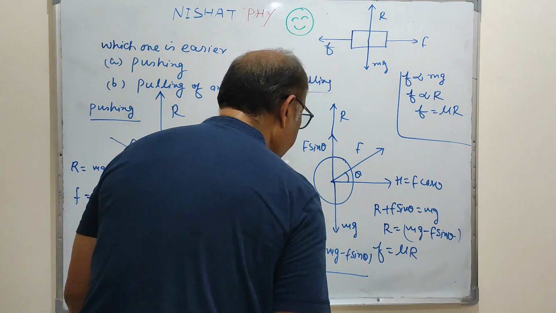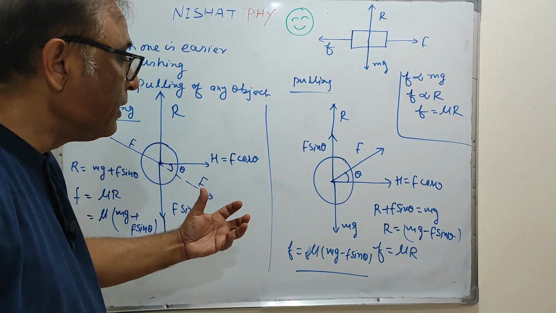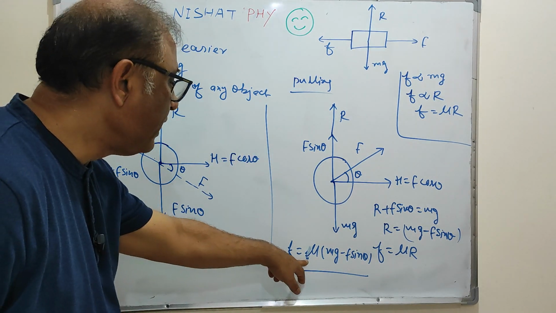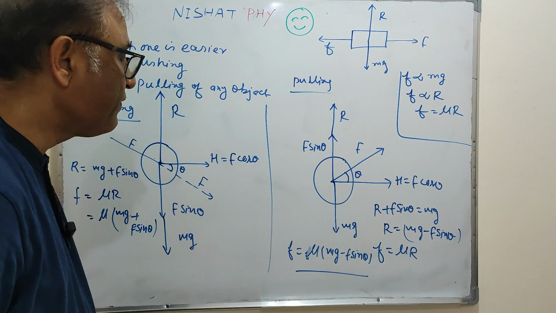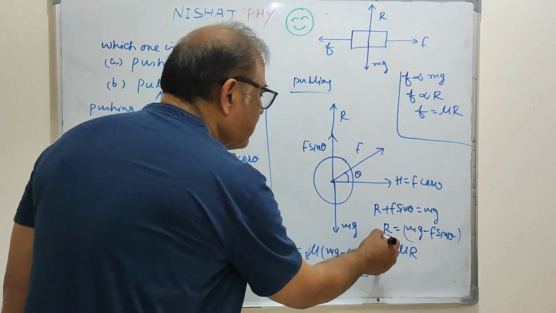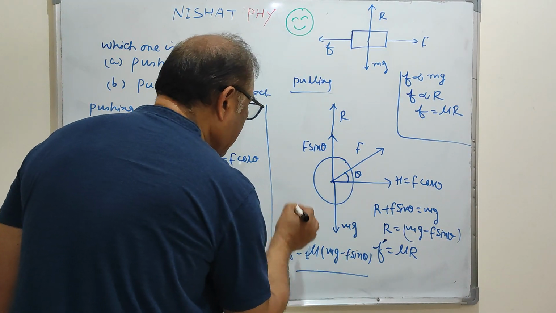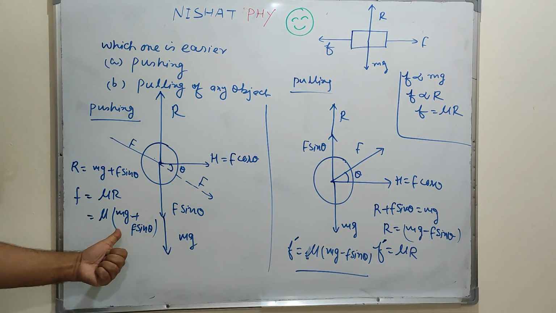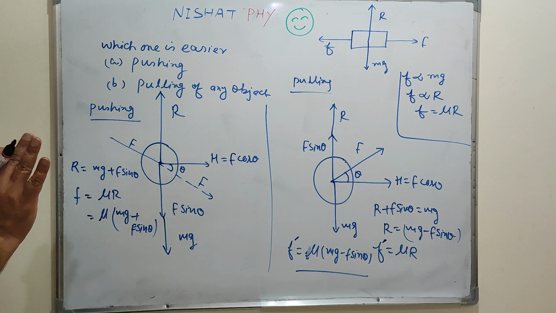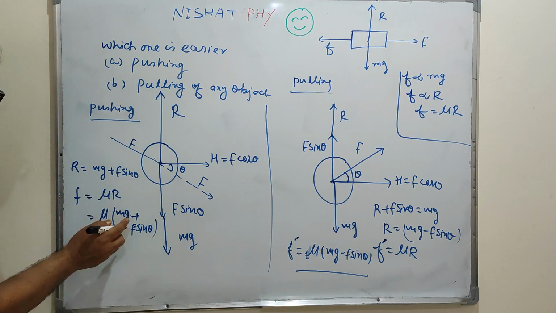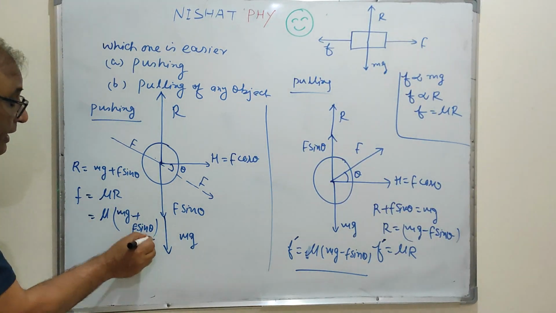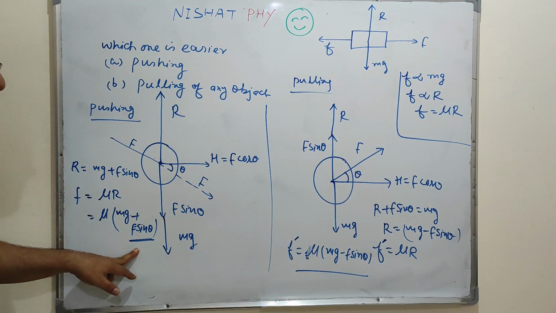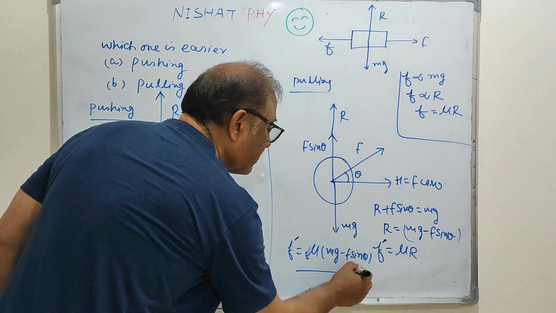See this, my dear. In pulling a lawn roller, the frictional force is mu (mg minus F sin theta). Just to make a difference, put a dash: f dash in the case of pulling. In case of pushing, it is mu (mg plus F sin theta). So very clear, in pushing F sin theta is added, and in pulling F sin theta is subtracted.